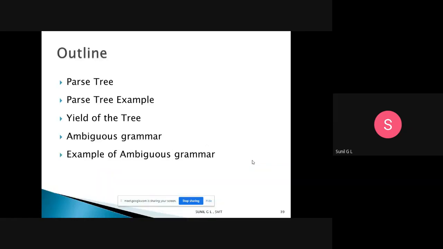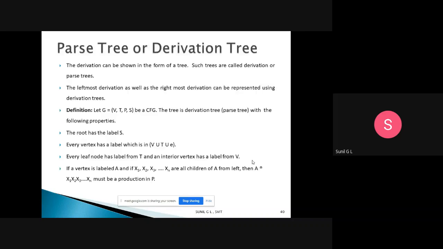The outline of today's class is: we will discuss what a parse tree is and some parse tree examples, then what the yield of the tree is, then what an ambiguous grammar is and examples of ambiguous grammar. These things we will discuss in today's class.